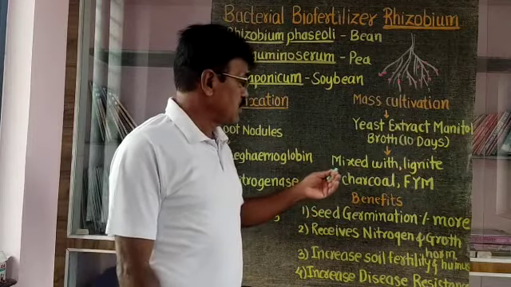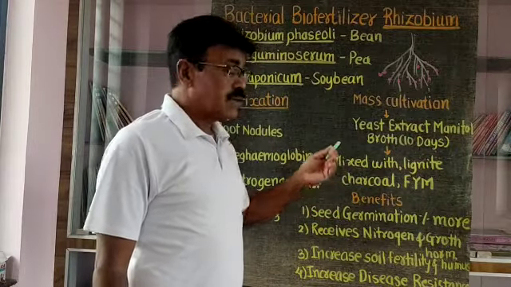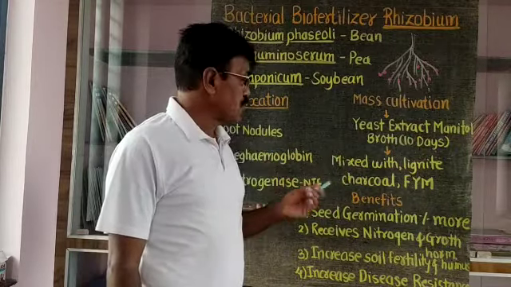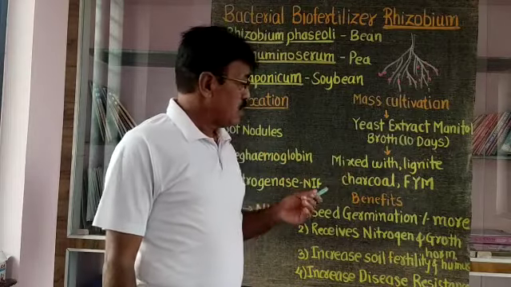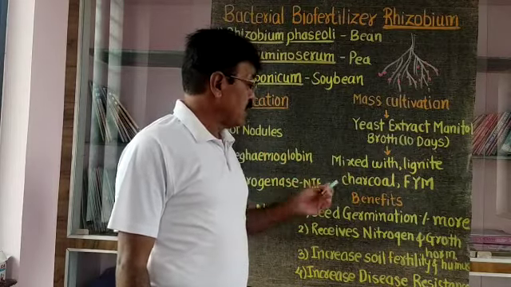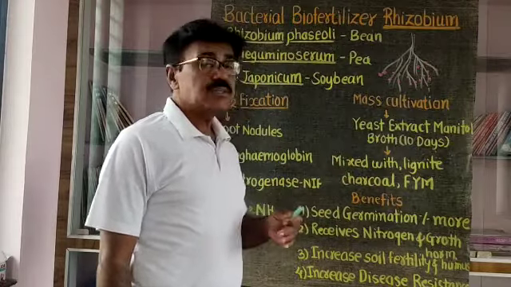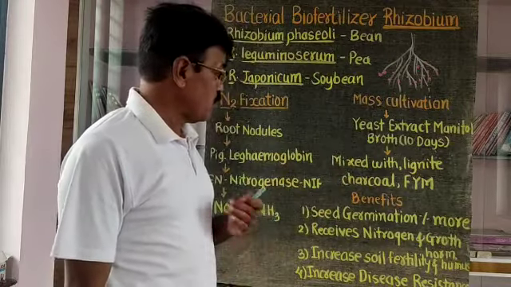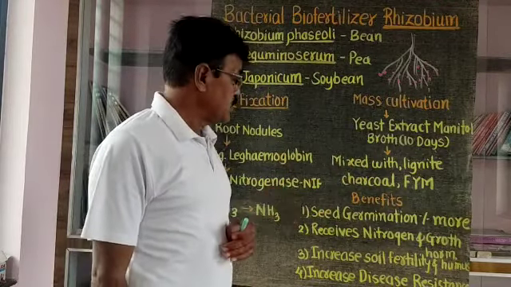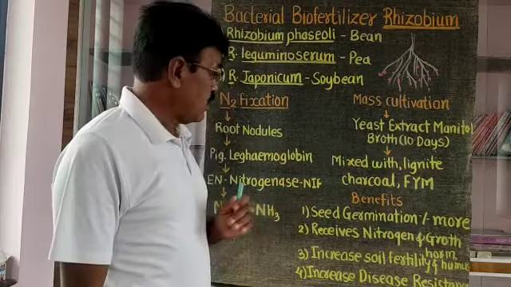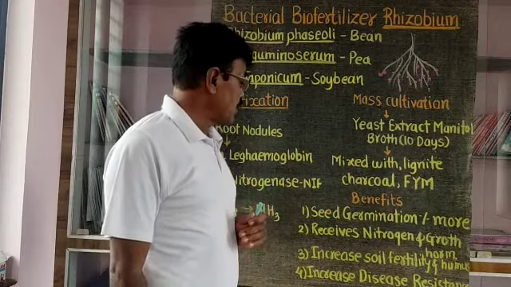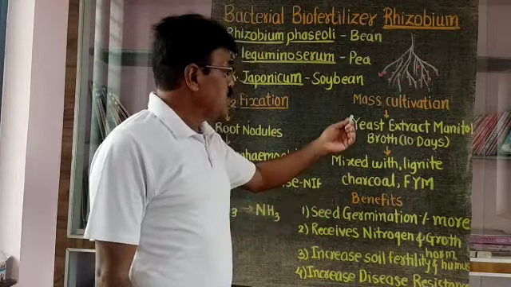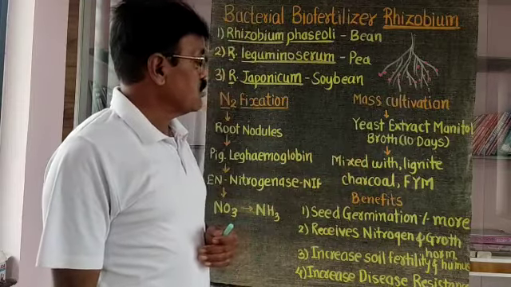The powder is simply packed in plastic or polythene bags, and then it is marketed or supplied to the farmers. This is the mass cultivation of this bacteria.